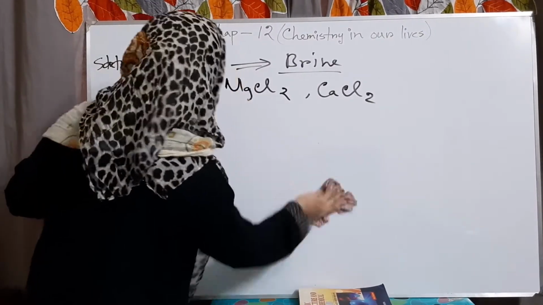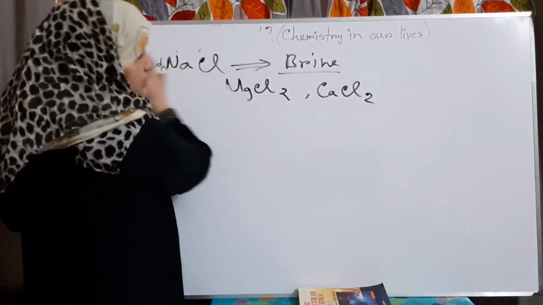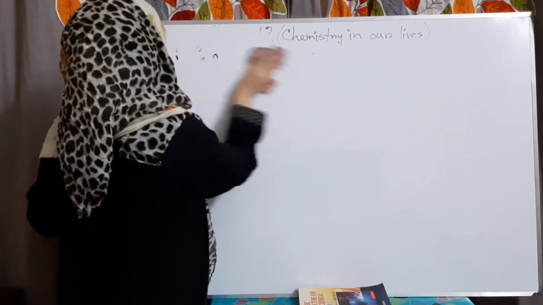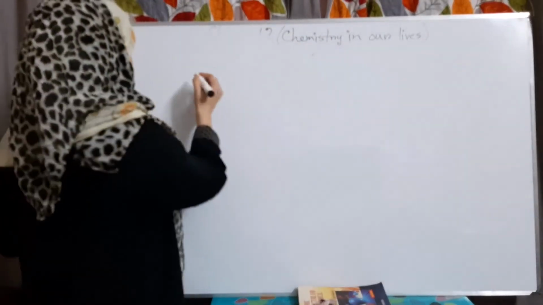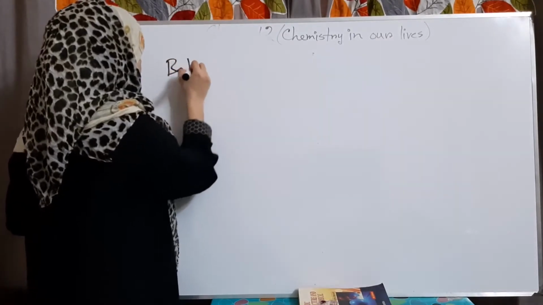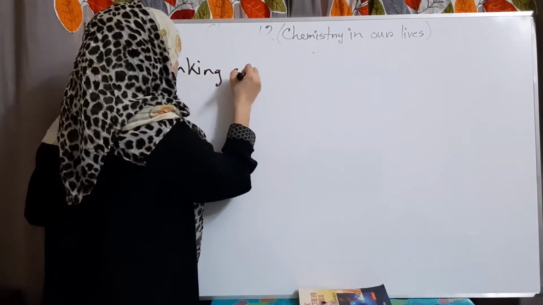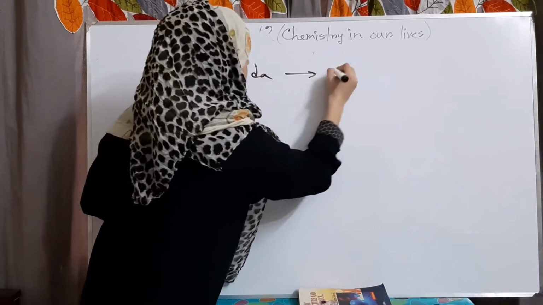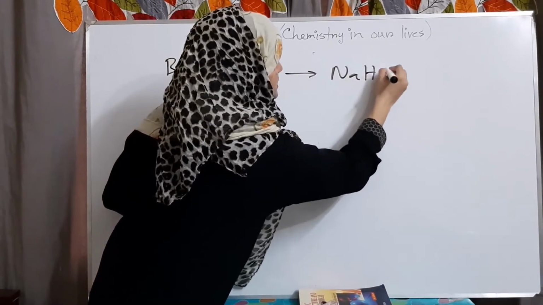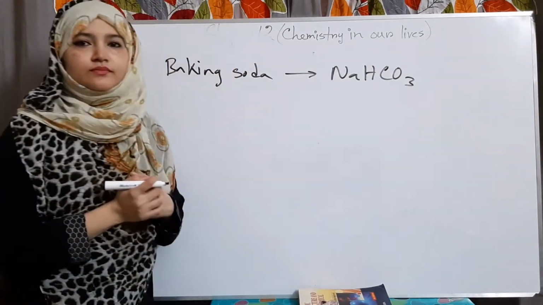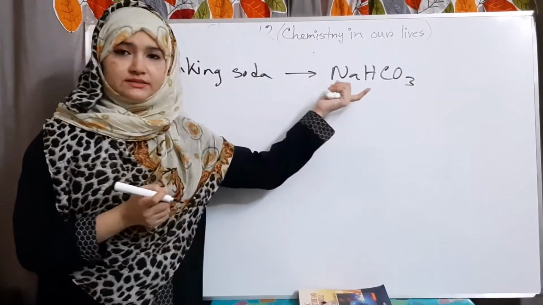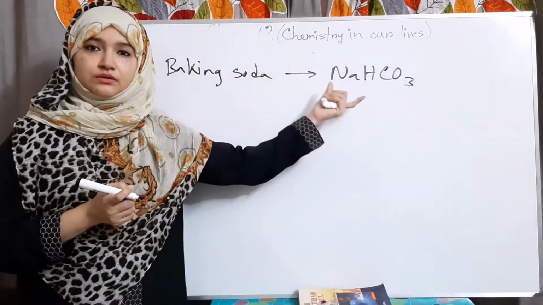Baking soda, as you already know, is sodium hydrogen carbonate, also known as sodium bicarbonate. This is the leavening agent.